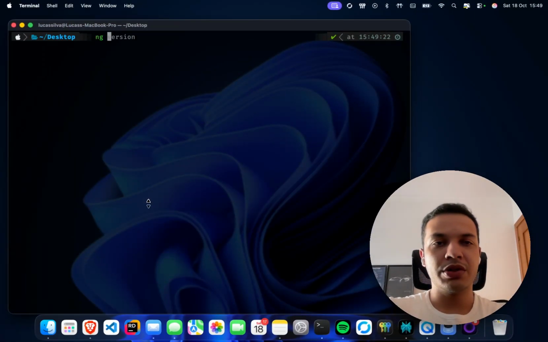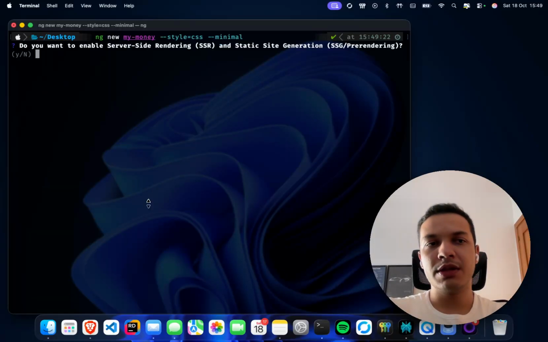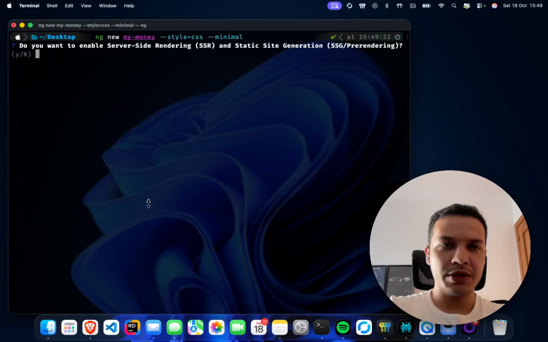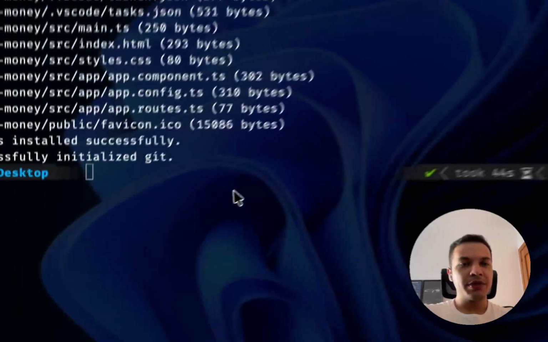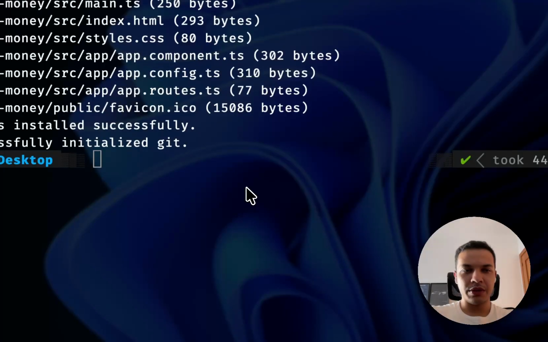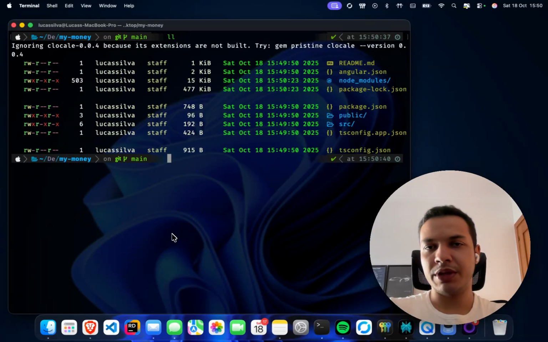So let's start with ng new for the new app, the new app name. I will just reuse this and put here money. We will not use server-side rendering at this time, so we can just say no here. And then this will create a basic structure, faster for us to start working on this project. After this is installed, we can navigate to this new folder, right? So the MyMoney folder, which will contain the Angular project here, the Angular structure.